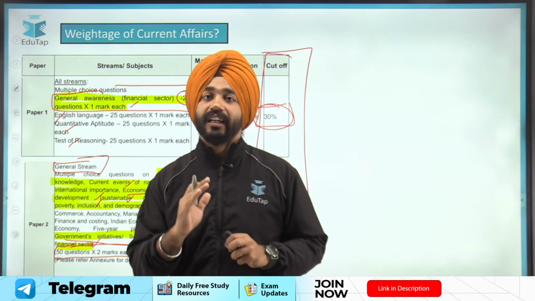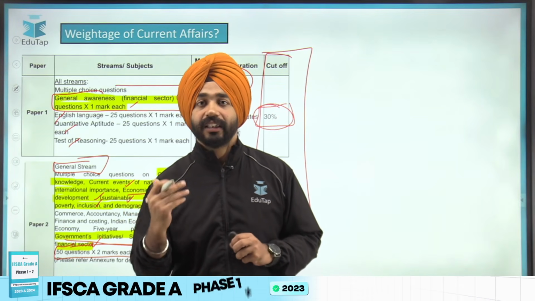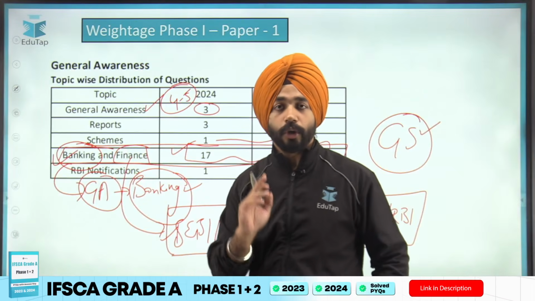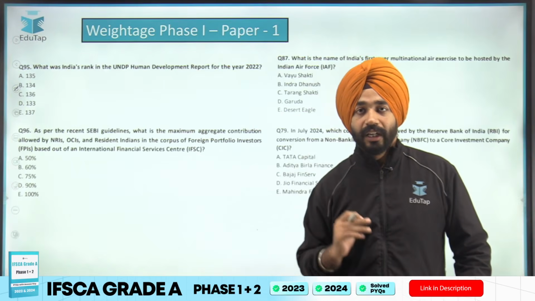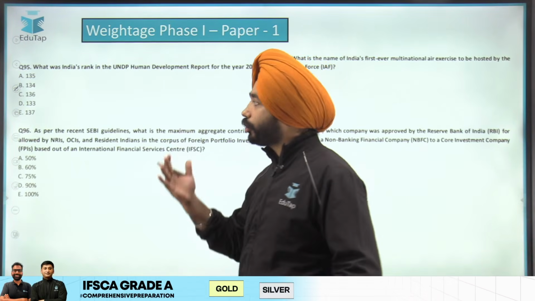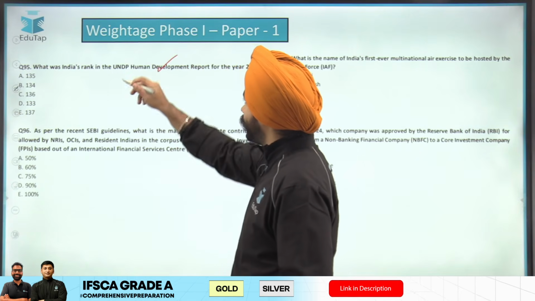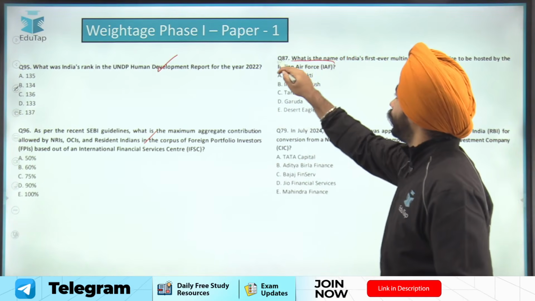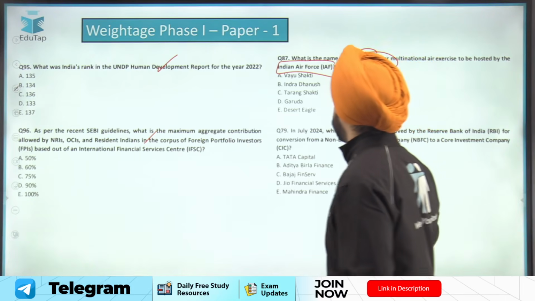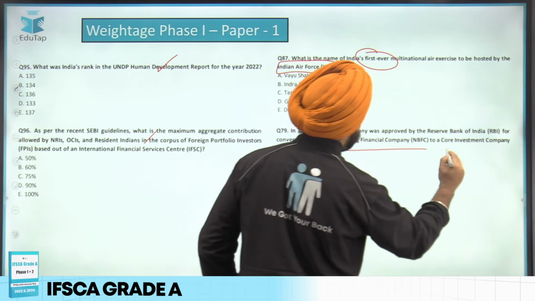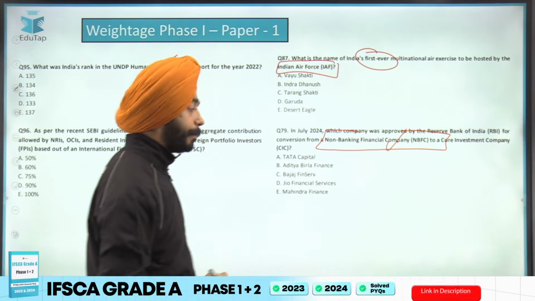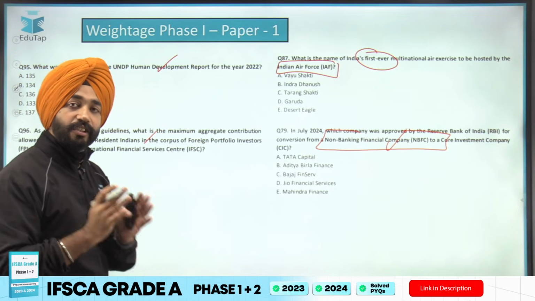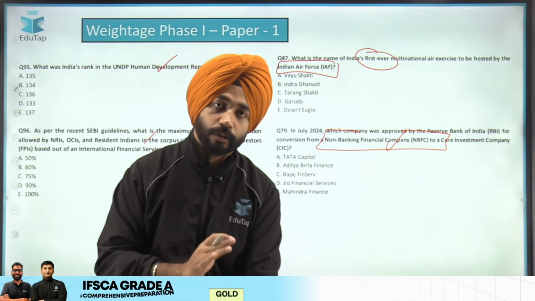But again, guys, if you are really good in other subjects, then I would say current affairs can be taken on moderate priority, but not on low priority. That's the first thing. Now comes the next important thing. What sort of questions have we seen? We have seen a question on the Human Development Report. We have seen a question on SEBI guidelines. We have seen a question on a defense exercise, and we have seen questions on RBI license. Now when you see these questions, guys, it's all-around. So IFSCA is not just focusing on one thing, but asks all-around questions.